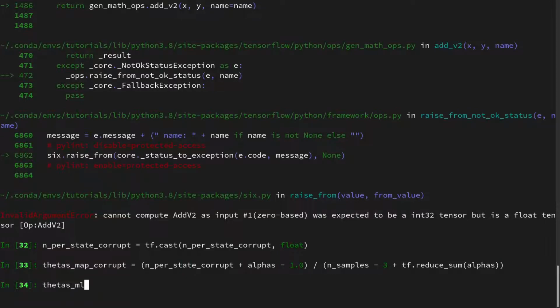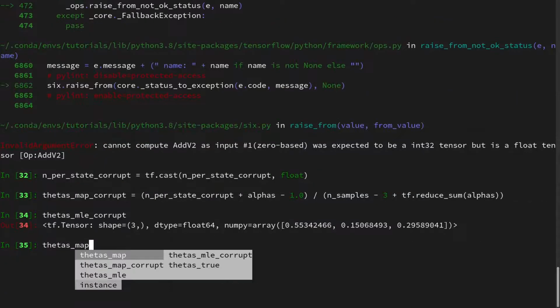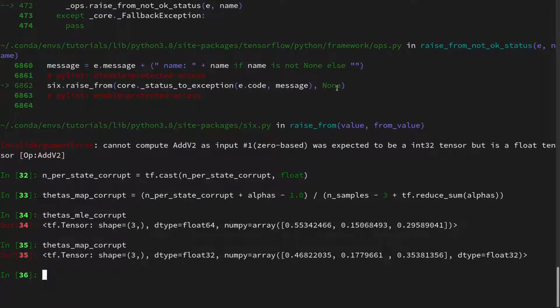And then we can first look at the MLE, and then we look at the corrupt MAP estimate. And we can see the MLE is more prone to overfitting to the data, because it is really just evaluating the thetas based on the data. But here we have our prior knowledge, which kind of corrected us. It's still off, but it's not as off as the MLE. And if we had more precise prior knowledge, then we could have shifted it more towards the correct solution. And that's also the big advantage of the MAP estimate, to be more robust for those kinds of corrupt datasets, noisy datasets, and so on.